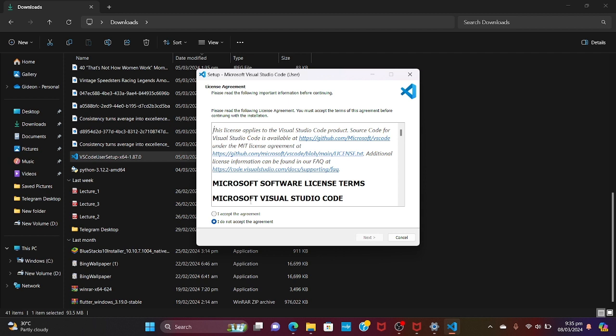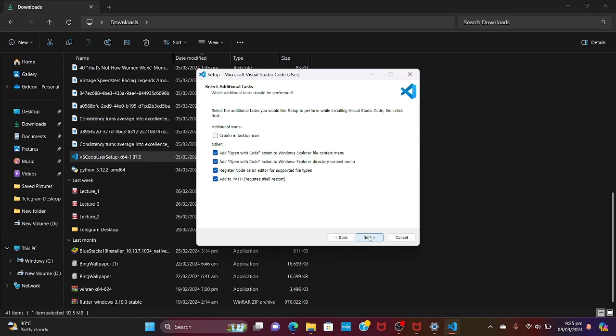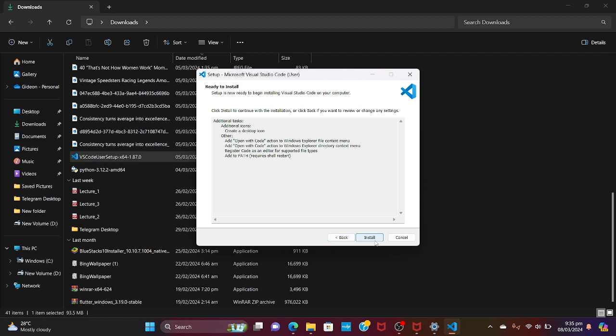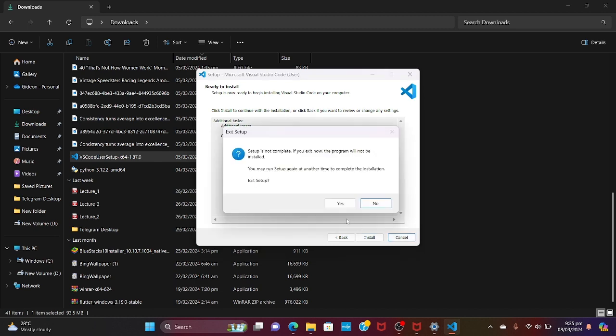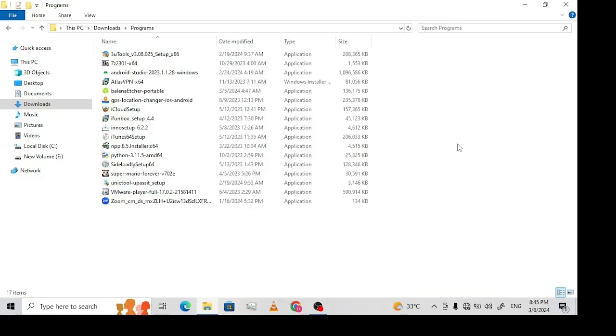Once the download is done, you open the setup and then you continue with default installation. Don't forget to create a desktop icon. Leave this one as it is. Continue and then click on install in order to install Visual Studio Code on your machine.